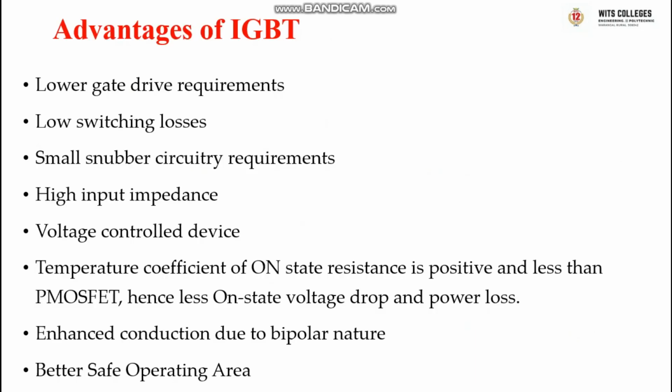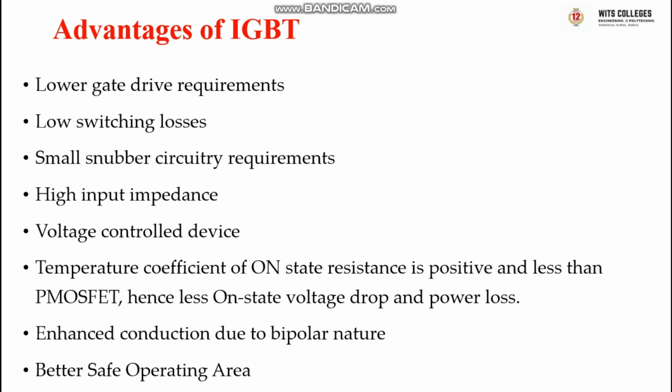Next, what are the advantages of IGBT? IGBT has lower gate drive requirements, low switching losses, and snubber circuit requirements are small for forced commutation protection purposes. It has high input impedance similar to MOSFET, and IGBT is also a voltage controlled device similar to the MOSFET.